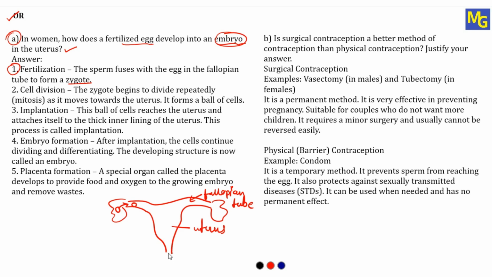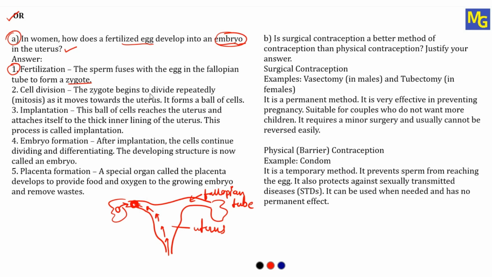If the sexual contact takes place and if the sperm enters, it travels towards the fallopian tube and fuses with this egg, and fertilization takes place and it forms zygote, and this whole process is called as fertilization. So the first step is fertilization. Sperm fuses with an egg in the fallopian tube to form zygote. Now this zygote is ready. Now see the next. Cell division.